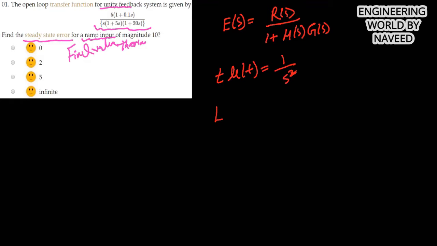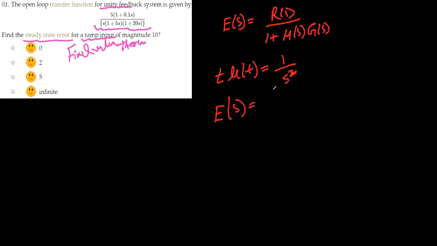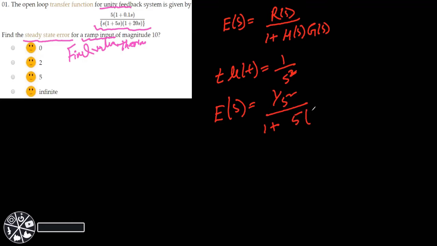So let's simplify that. The input is 1 divided by s square, and 1 plus H is 1, and G is given to us, that is 5 into (1 plus 0.1s) divided by s into (1 plus 5s) into (1 plus 20s).